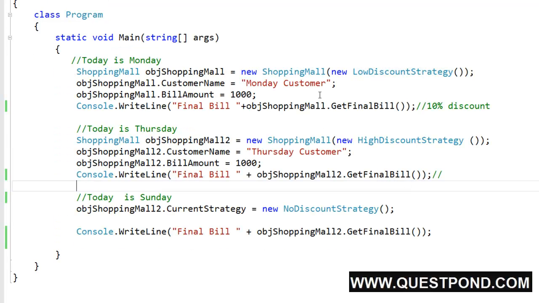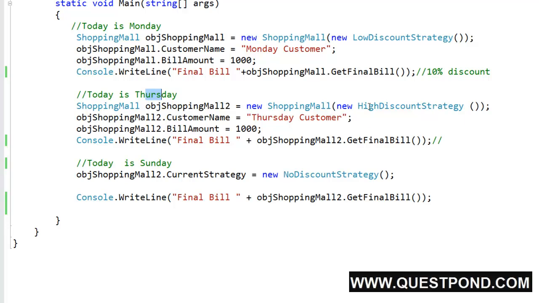In our final client code, we will create an object of the shopping mall class, passing it the customer name, bill amount, and the strategy which we want to apply as parameters, and calculate the final bill. We can see here that we are passing the discounting strategy at runtime, and we can change the strategy at any time. As we can see, if today is Monday, we are passing the low discount strategy. If it's Thursday, we are passing the high discount strategy, and if it's Sunday, then we are passing the no discount strategy, so that we get the normal bill.